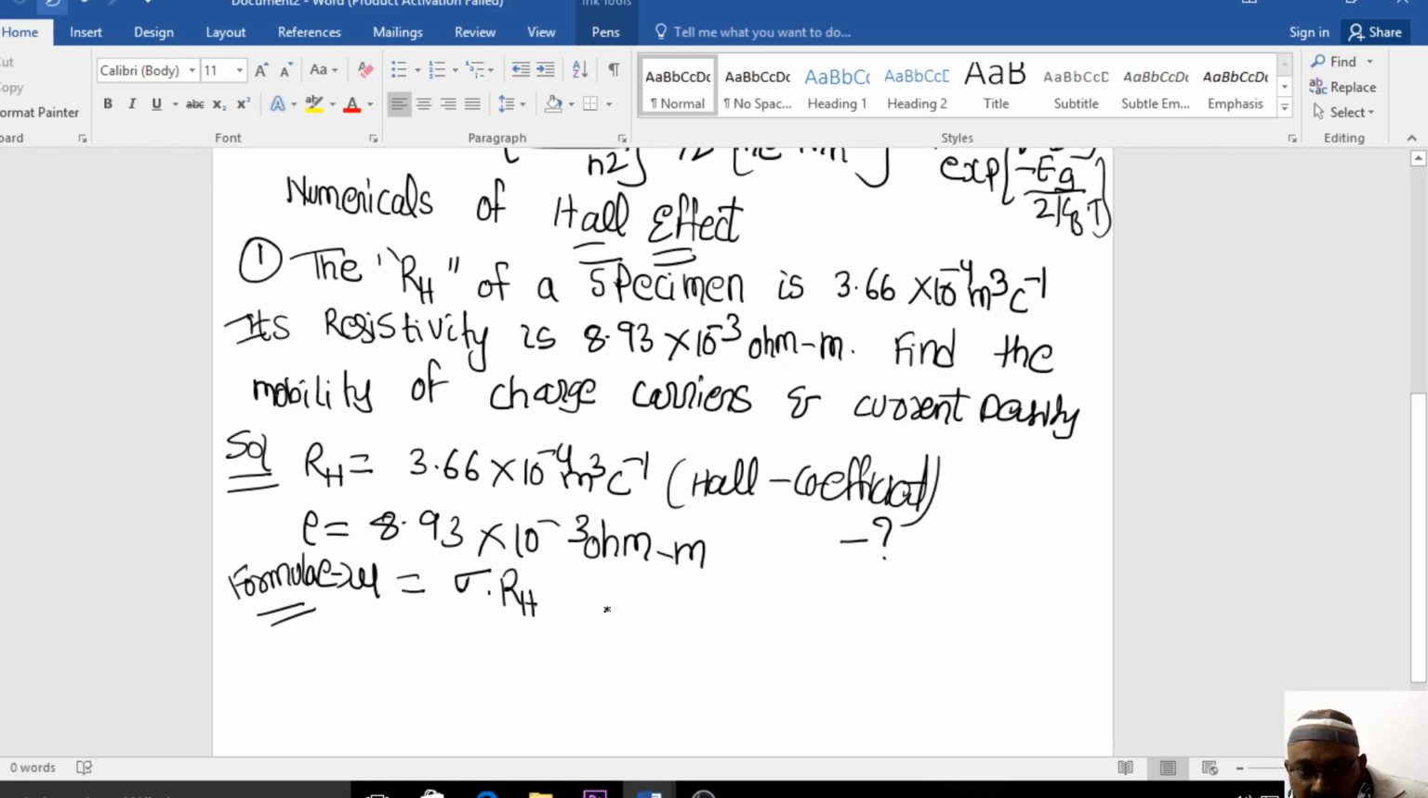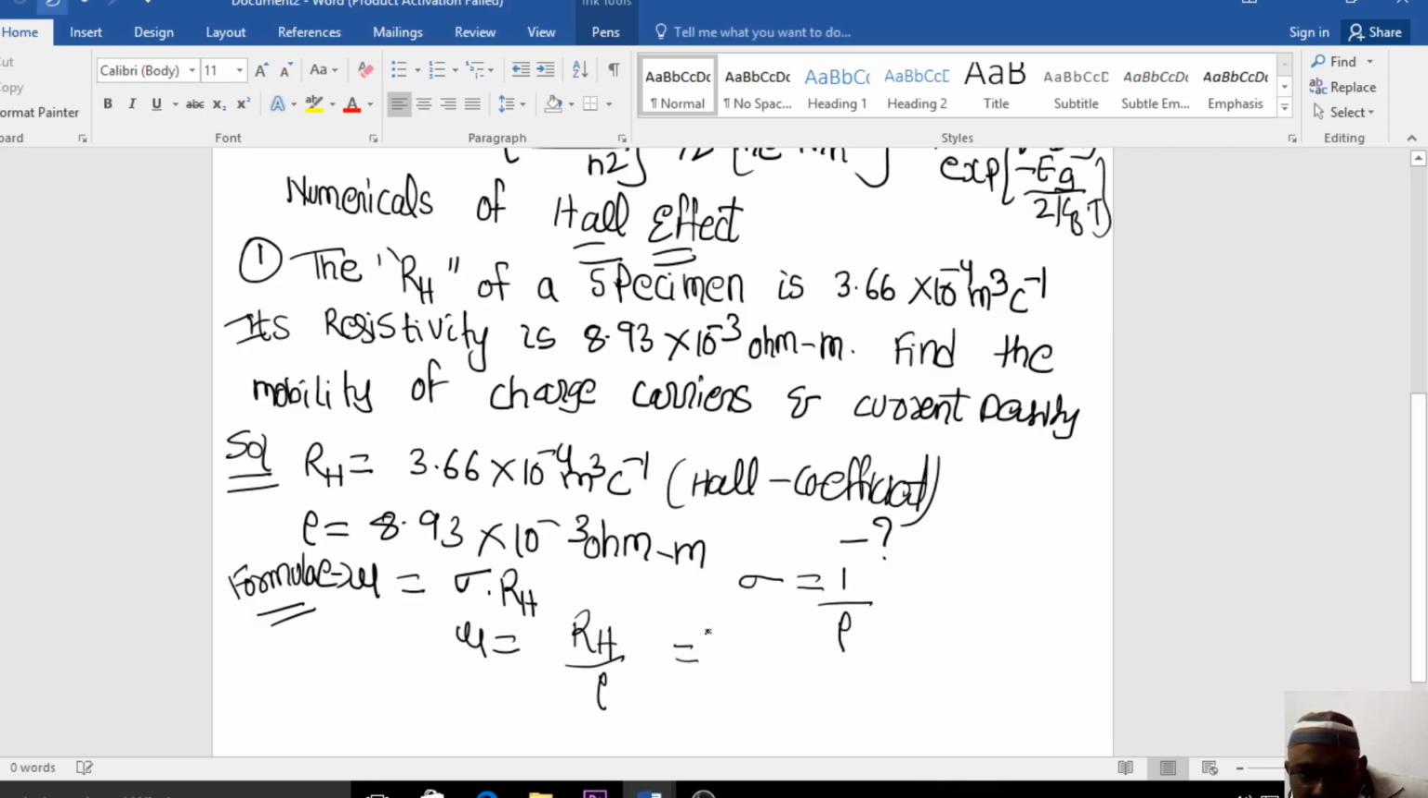So first of all, we need to calculate the mobility. You do not have the electrical conductivity, you have the resistivity. So what is the relation between electrical conductivity and resistivity? The relation is that conductivity is the reciprocal of the resistivity. So mu is equal to RH divided by the resistivity.